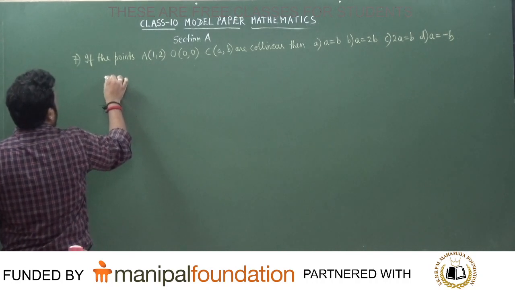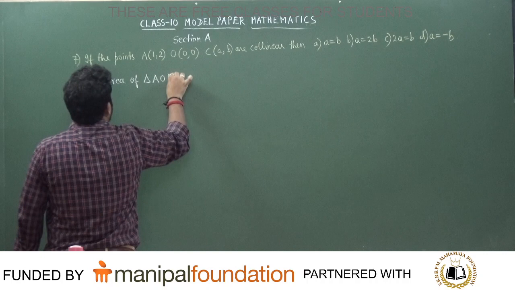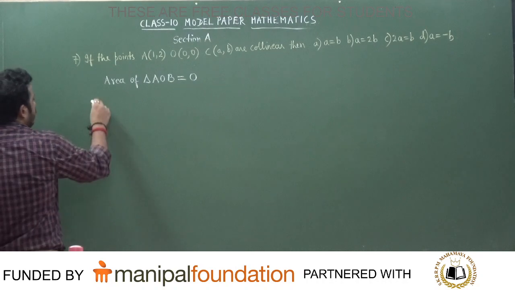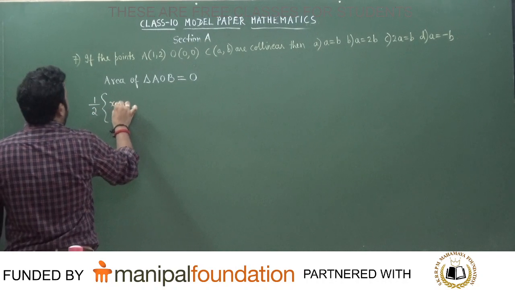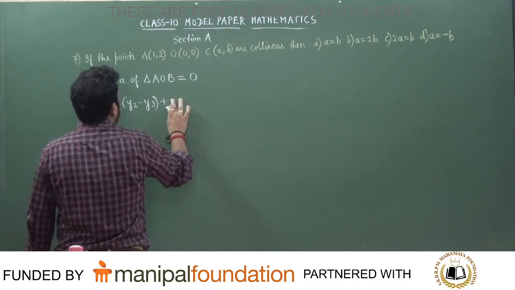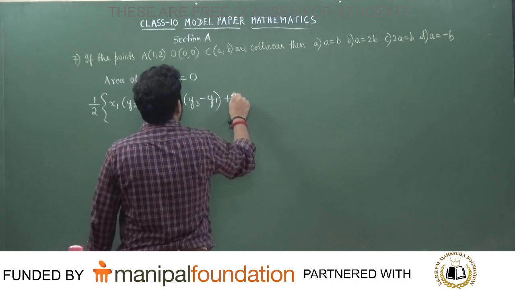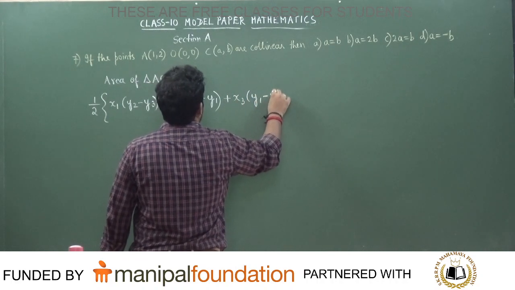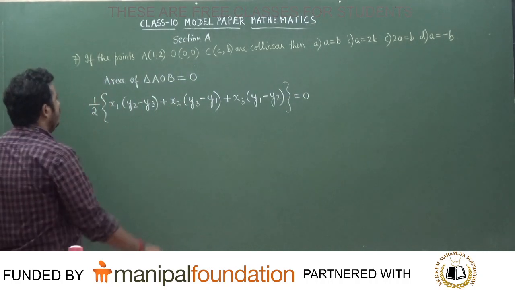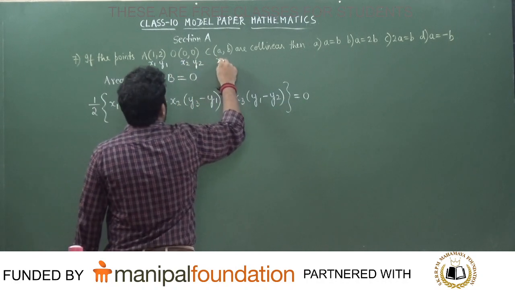Now tell me, if the points are collinear, students, what will happen to the area of the triangle AOB? Collinear means points will lie on the same straight line, correct or not? Area of the triangle AOB will be equal to 0. So tell me, what is the formula for area of the triangle? Half into x1 into y2 minus y3 plus x2 into y3 minus y1 plus x3 into y1 minus y2 should become equal to what? 0. Correct or not? Should become equal to 0. So this point will be x1 y1, this point will be x2 y2, and this point will be x3 y3.